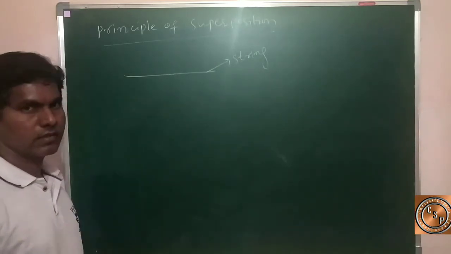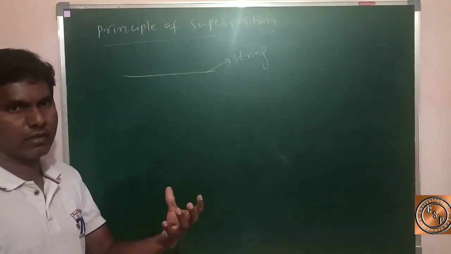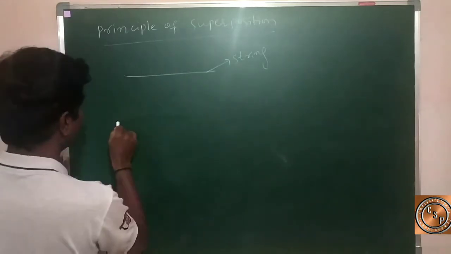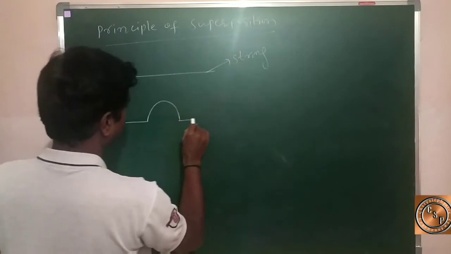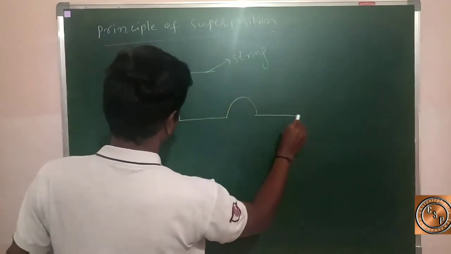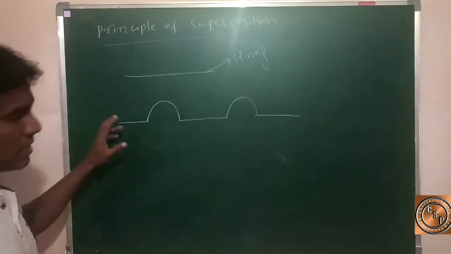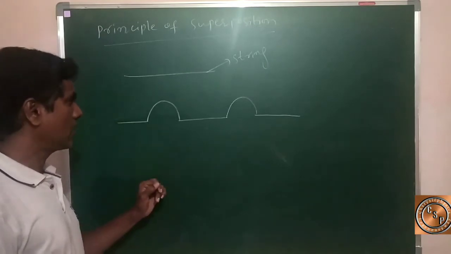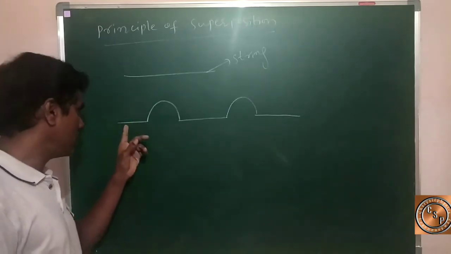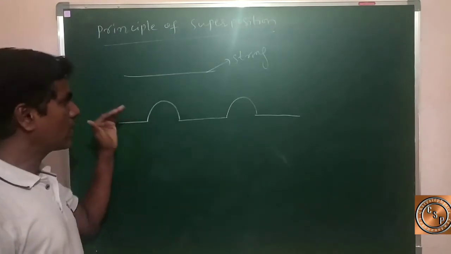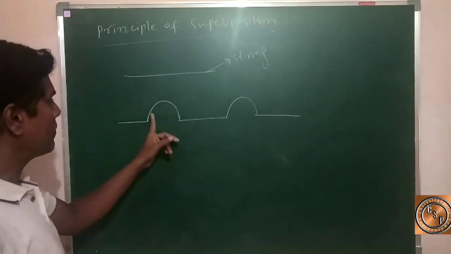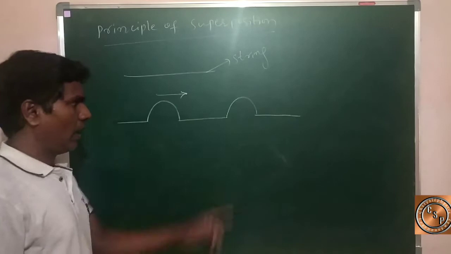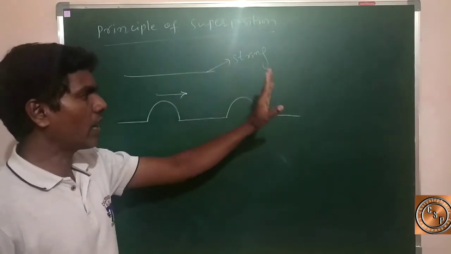When they snap their hands, two waves are traveling along the string. The first wave is traveling from left to right, and the second wave is traveling from right to left.